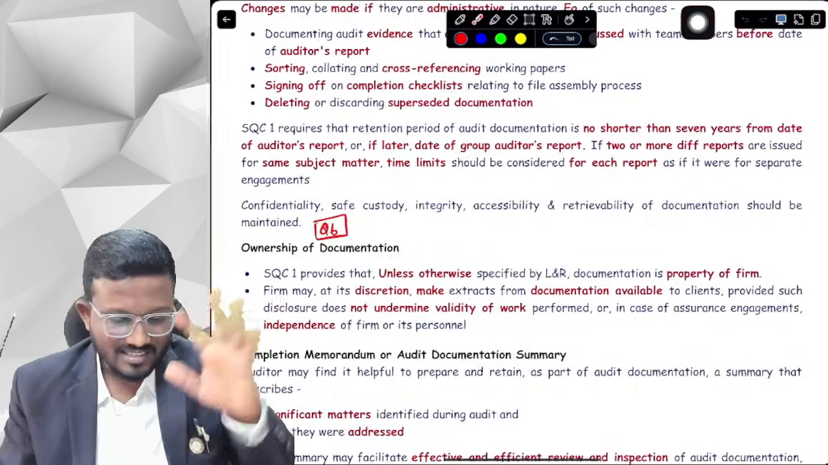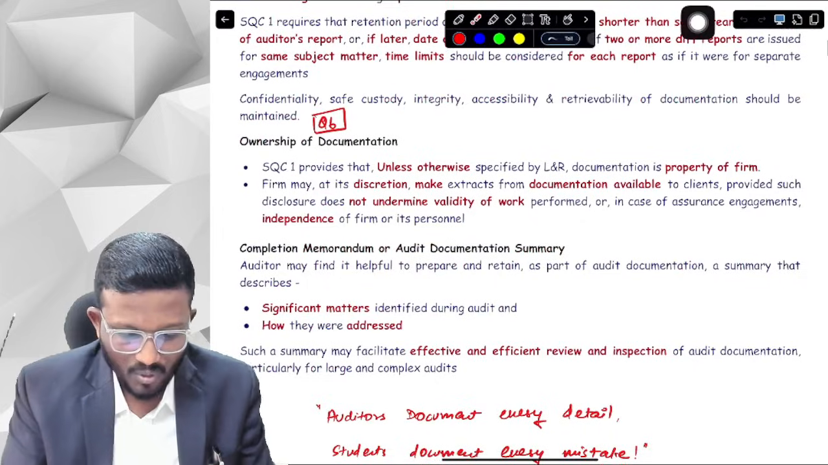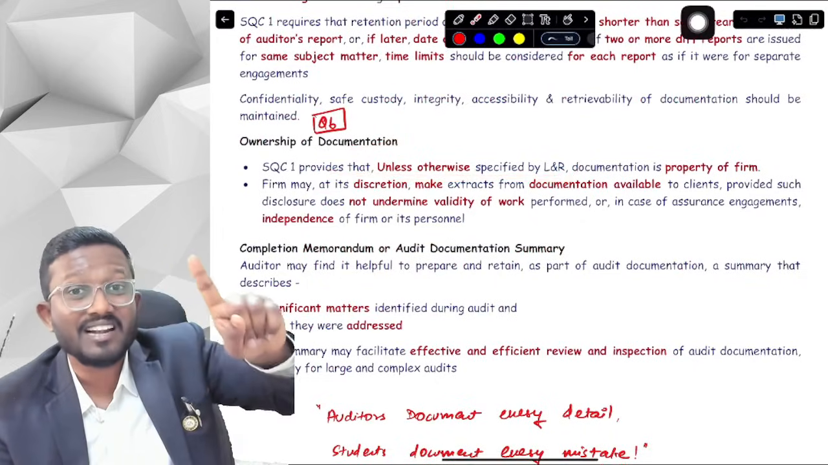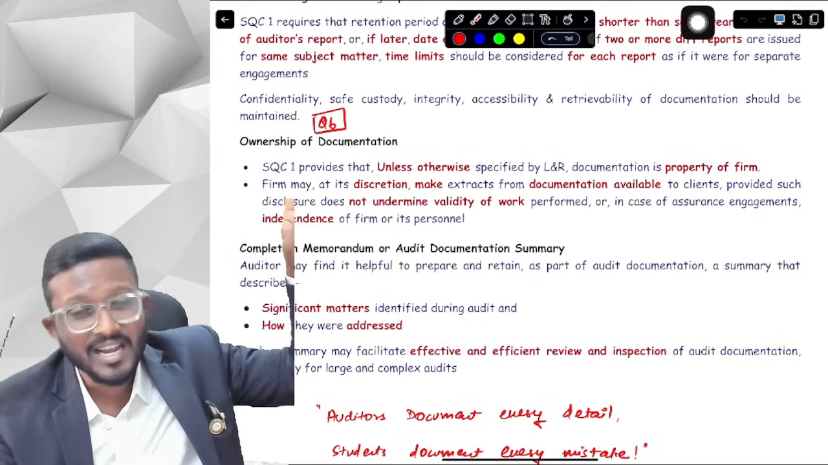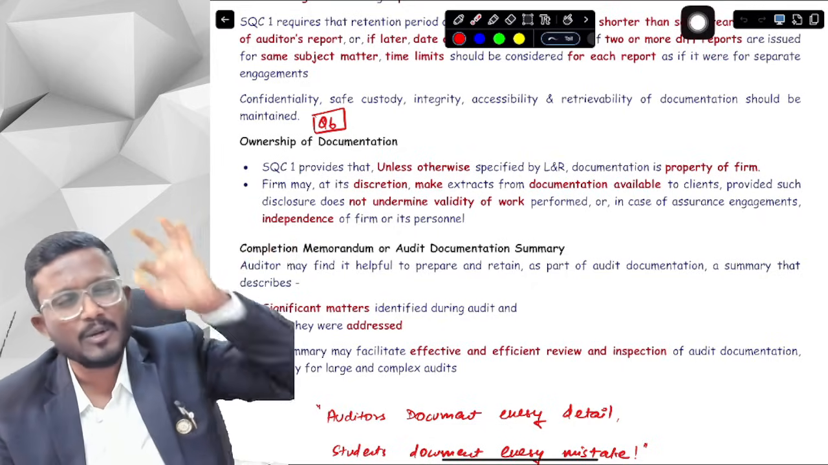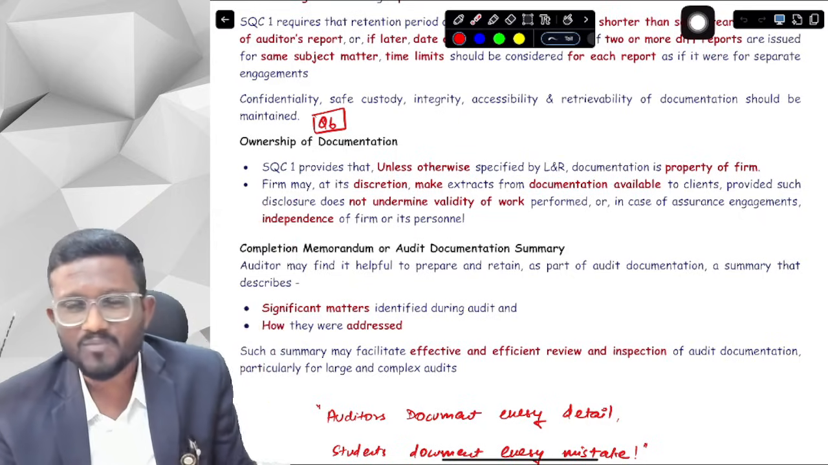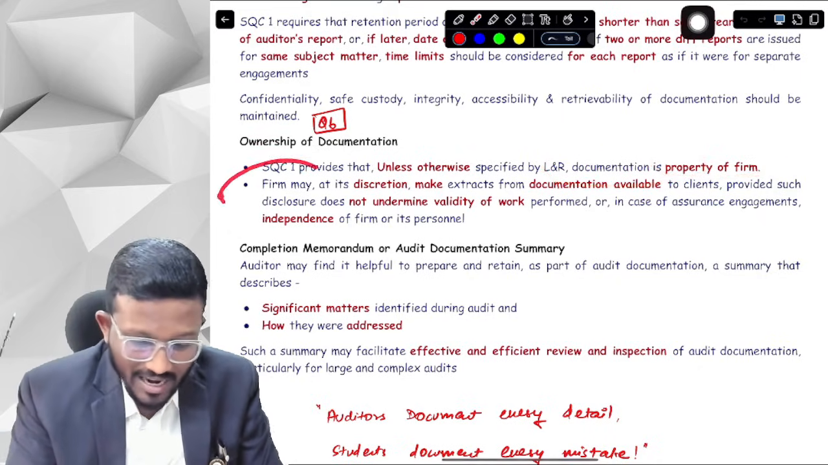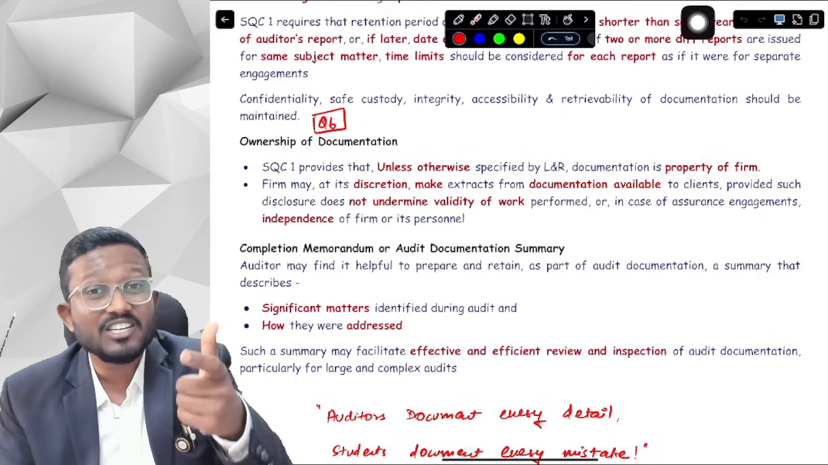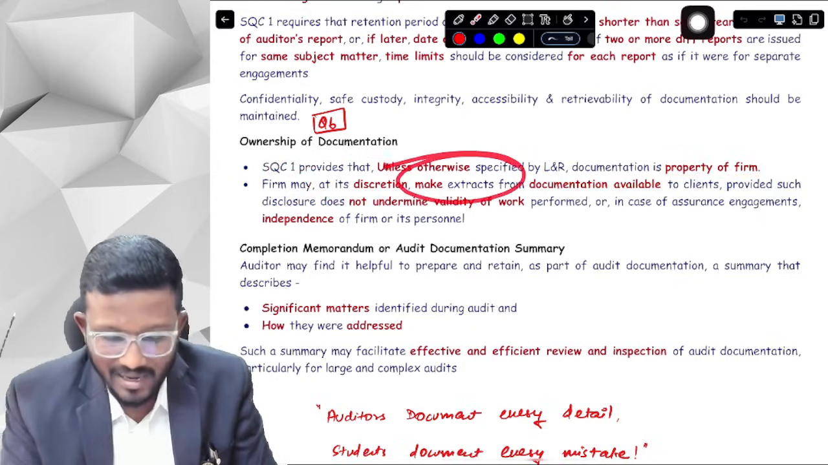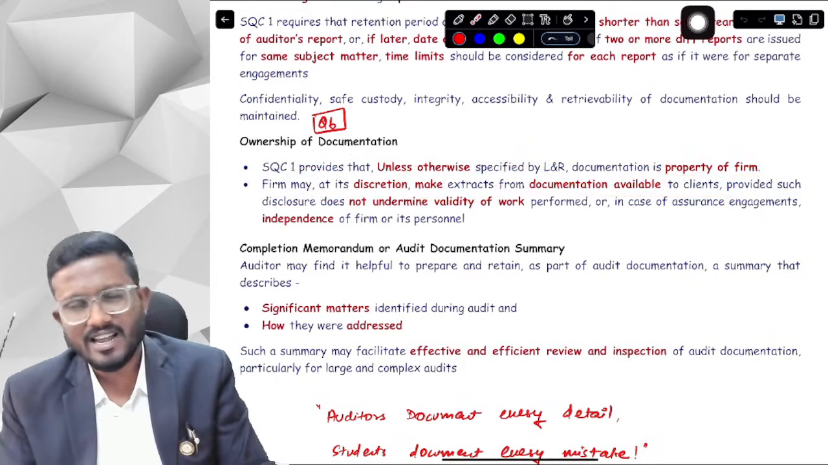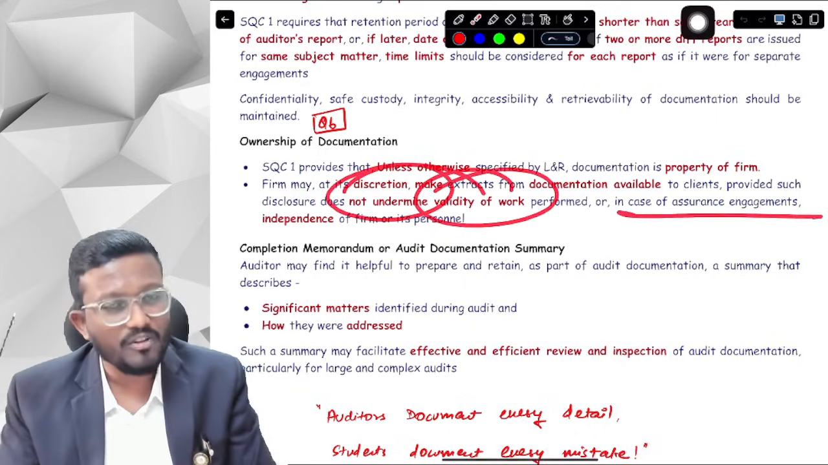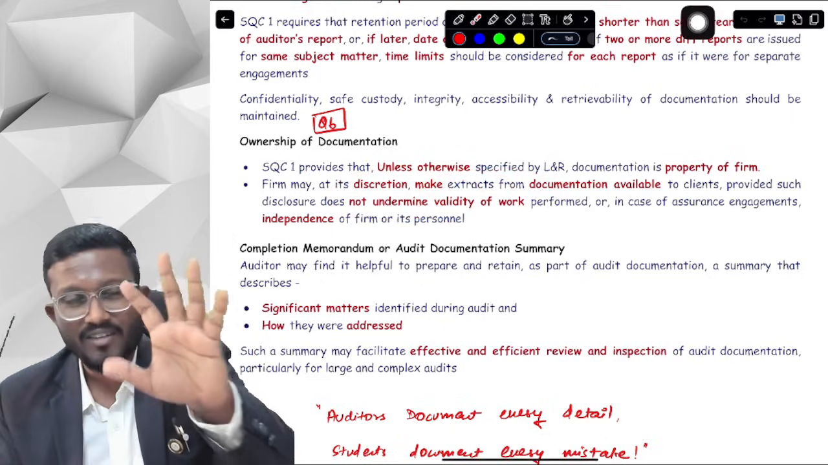Okay, yes sir, this is the same thing that is written over here, that SQC1 provides that unless otherwise specified by law and regulation. If law and regulation says that the audit documentation is a property of the company, then it is a property of the company, because law and regulation will obviously override our provisions. So documentation is property of the firm. The firm may, at its discretion, make extracts of audit documentation available to the client, but you should ensure that it does not undermine the validity of work performed, or affect your independence.